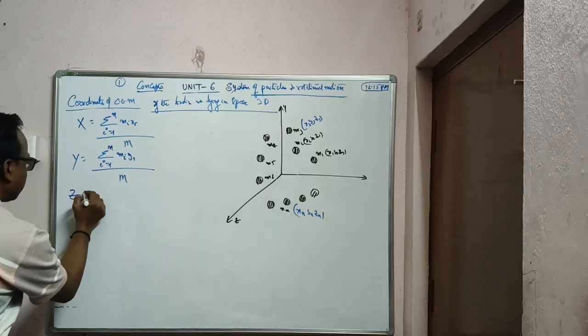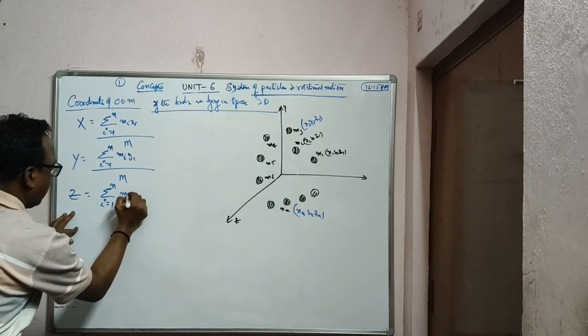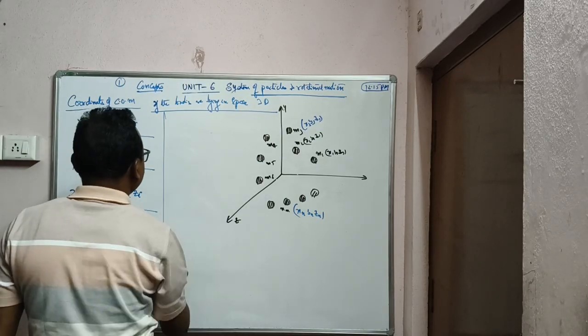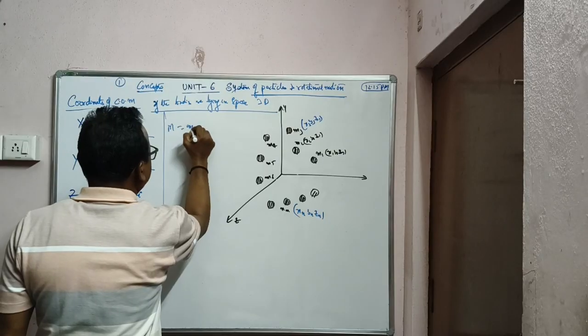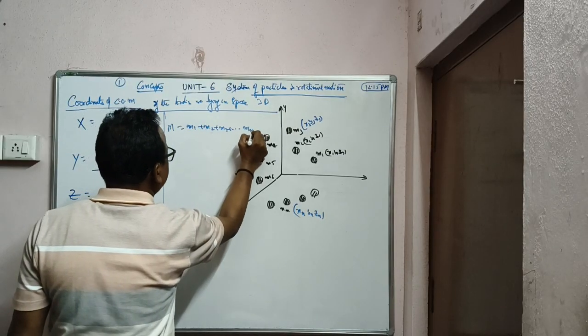And lastly the z axis, zcm equals sigma i running from 1 to n mi zi by capital M. And of course capital M is the total mass of the system, m1 plus m2 plus m3 plus dot dot dot mn.